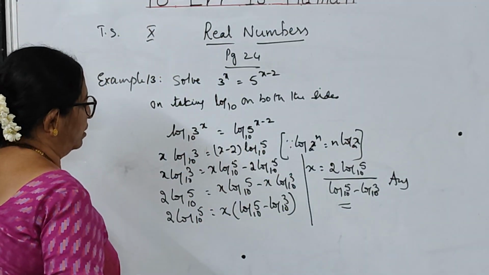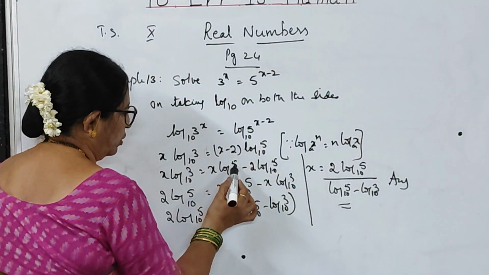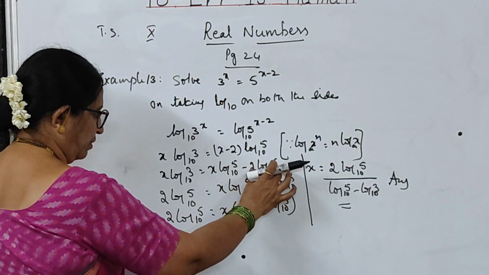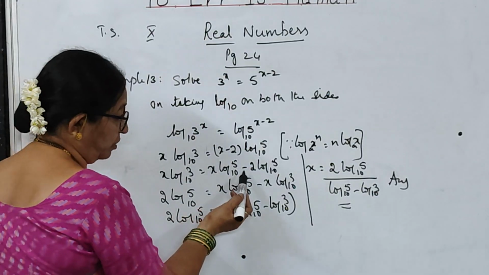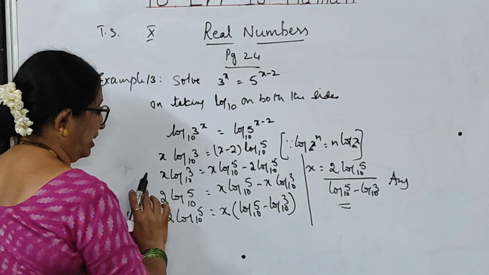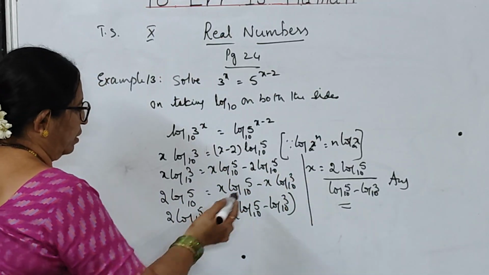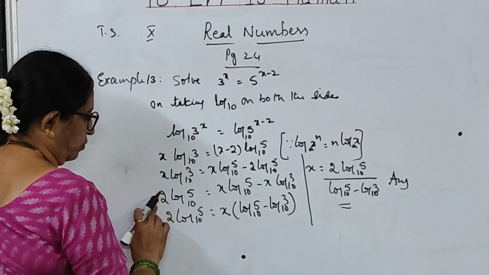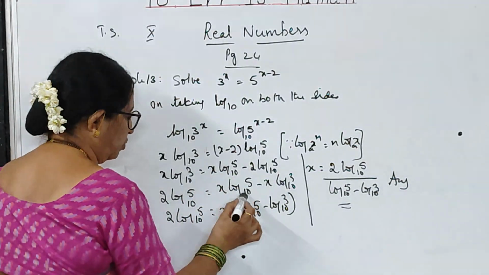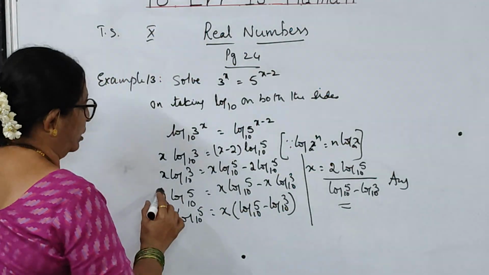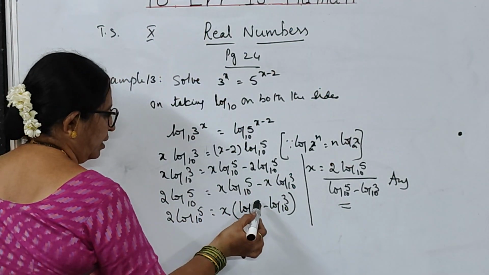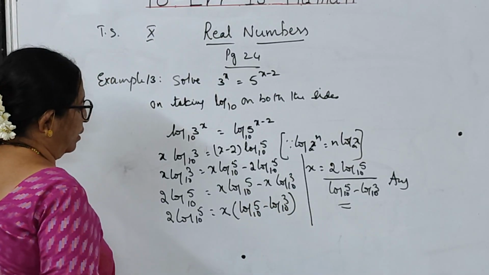Here I have used the distributive property: x into log 5 to the base 10 minus 2 into log 5 to the base 10. Since the term with the number is here, I have brought it to the left side because it has got a minus sign, and the x term on the left I have brought to the right side. From the right side, 2 log 5 to the base 10 has gone to the left side, and log 3 to the base 10 I have taken to the right side, plus becomes minus. So in these two, x is common: x into (log 5 to the base 10 minus log 3 to the base 10).